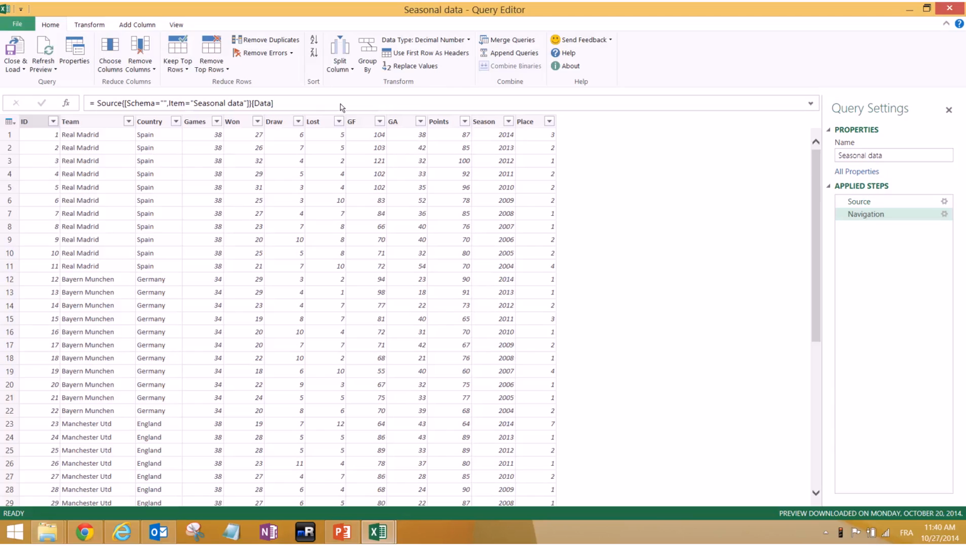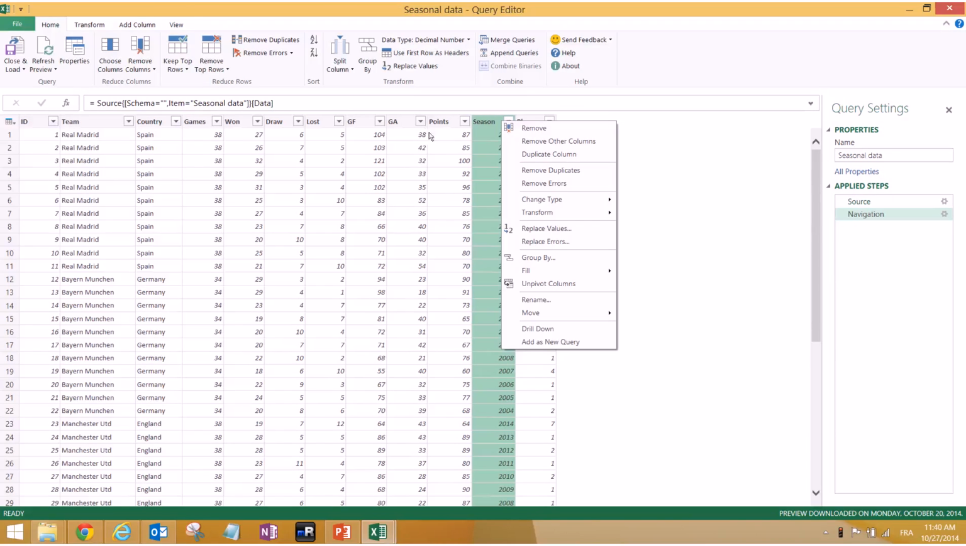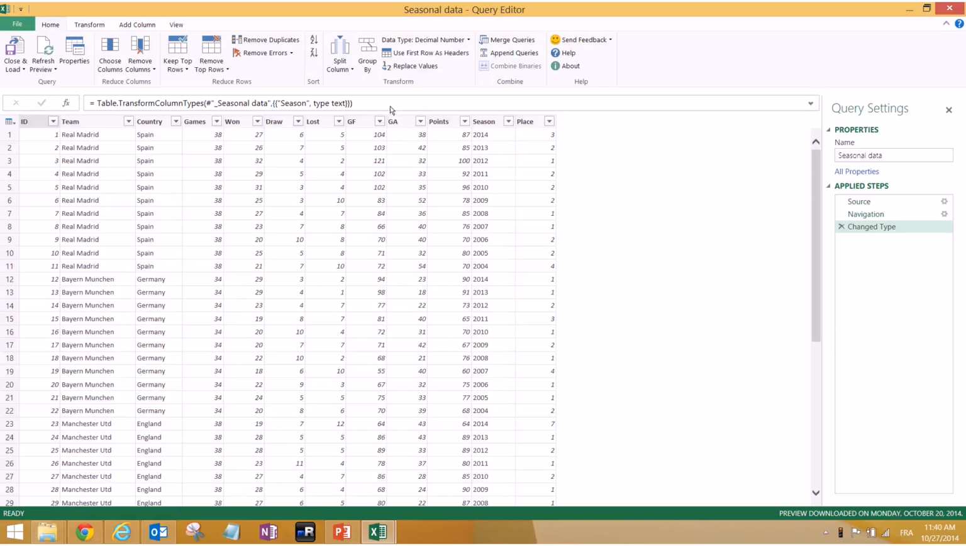For example, in here, this is the ranking, those are the points. GF means goals for, and goals against. So for season, we want to change the type to text because we don't want to aggregate. In case we do a graph, they would be added up as numbers. So here it has the teams and so on.